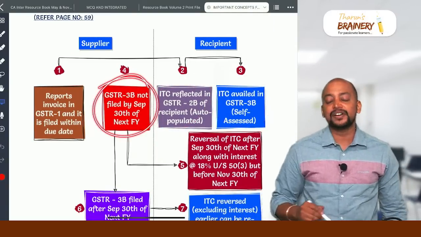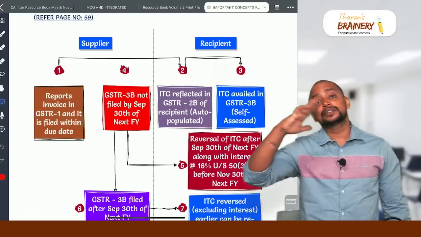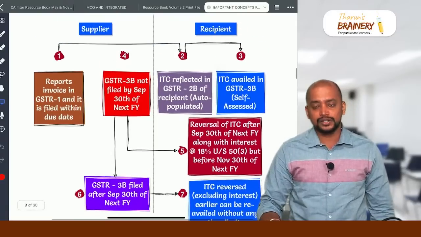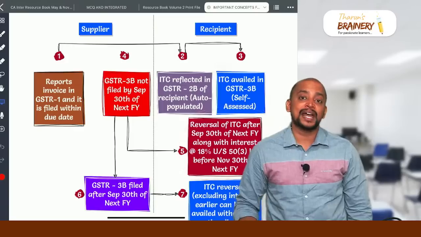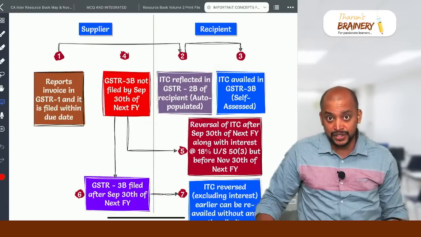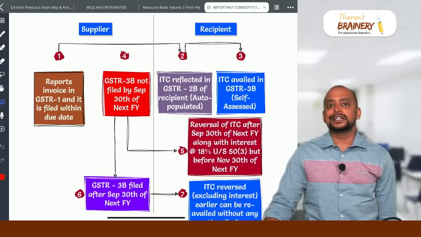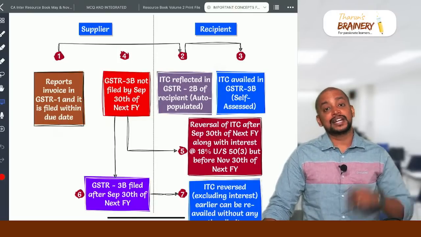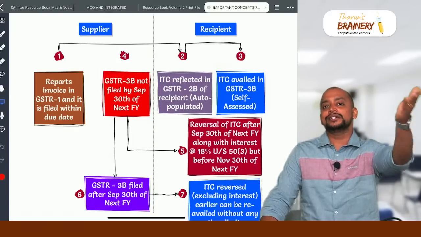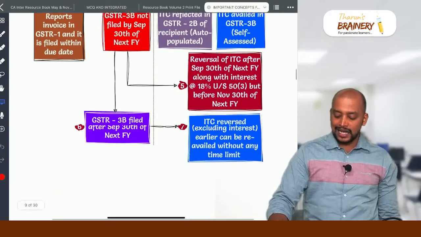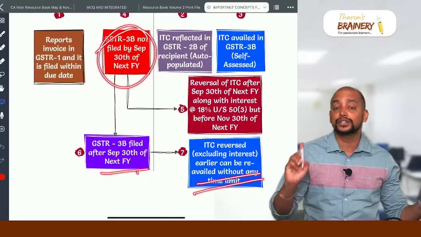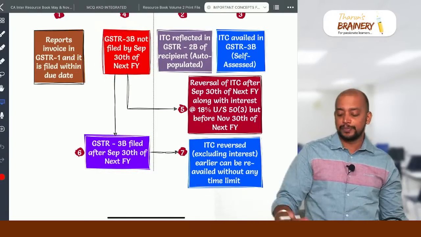Now, suppose the supplier has not filed 3B by September 30th of the next financial year. Then what should the recipient do? The recipient should reverse the ITC by 30th November of the succeeding financial year. If he does not reverse by 30th November of the succeeding financial year, then interest will be applicable. What is that interest? Interest will be at the rate of 18% as per section 50. So, as we are referring to section 50, interest will be computed from the date of utilization till the date of reversal. And as and when the supplier files GSTR 3B, the recipient can re-avail that as ITC without any time limit, but the interest paid, if any, cannot be availed as ITC.